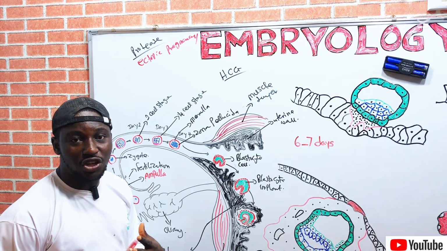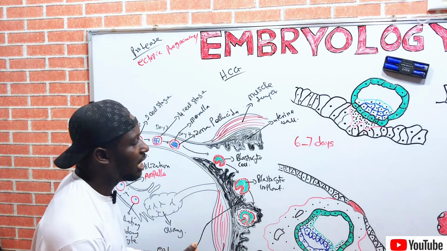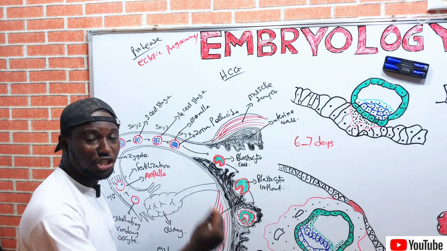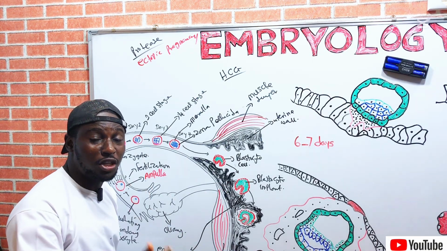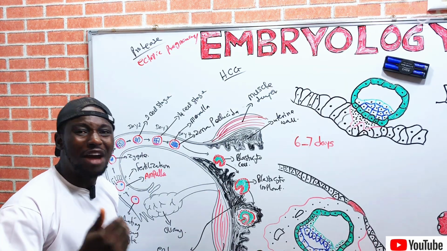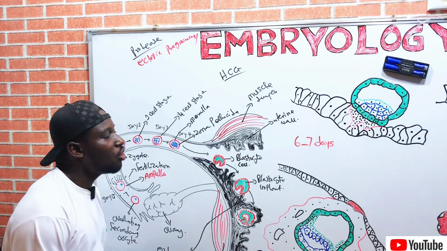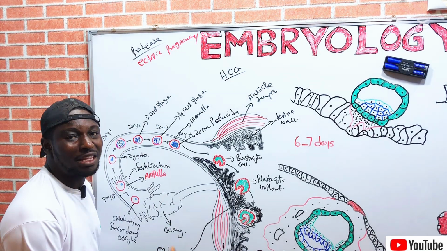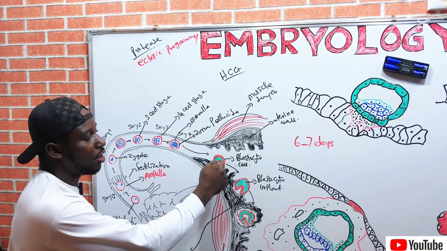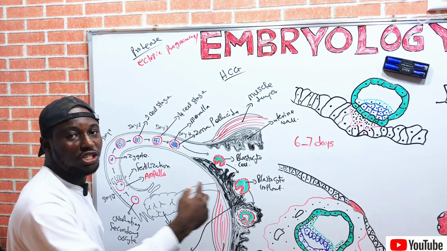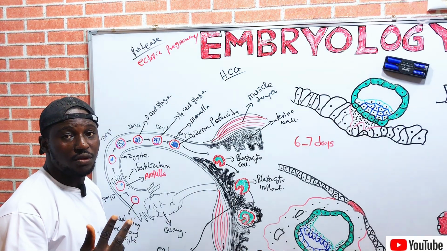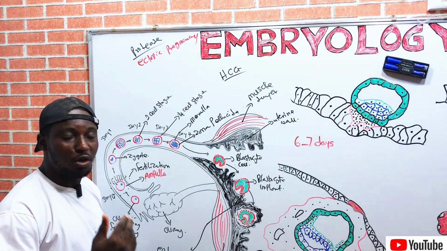That is why the formation of the blastocyst occurs 5 days post fertilization. That means it occurs 5 days after fertilization. That is the formation of the blastocyst, which is composed of 2 cells, the embryoblast and the trophoblast.